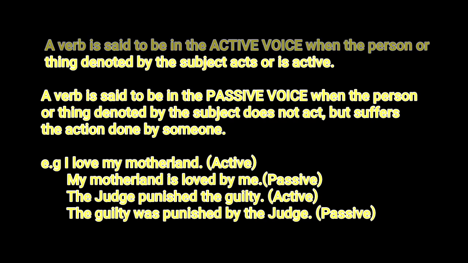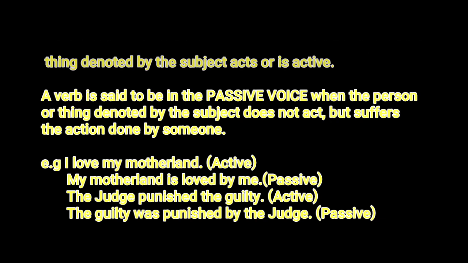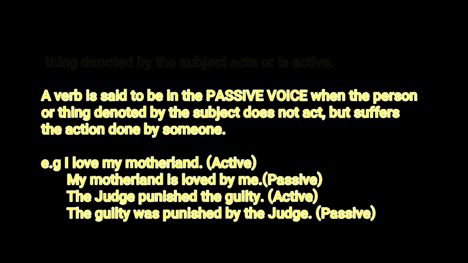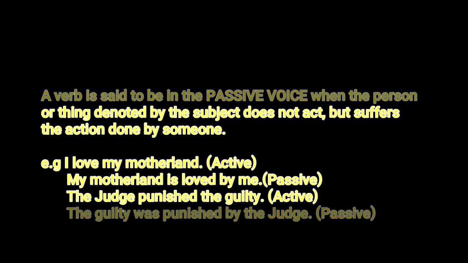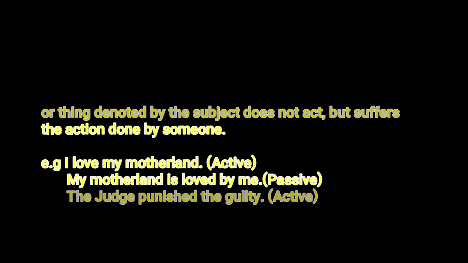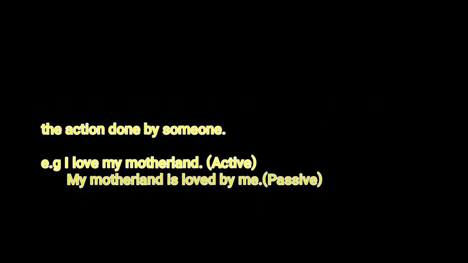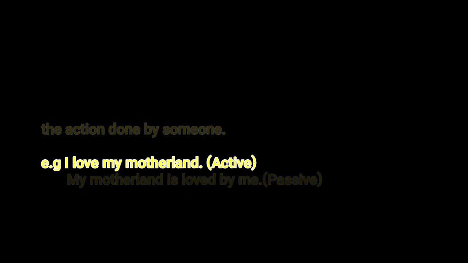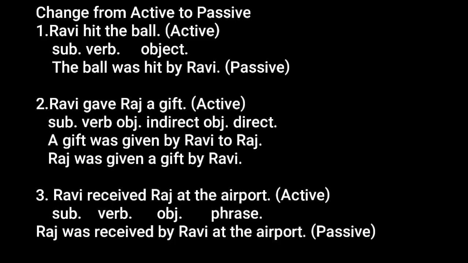I love my motherland. This is in active voice. My motherland is loved by me. This is passive voice. The judge punished the guilty. The guilty was punished by the judge. This is in passive voice. Now students, let's see the changes that we have to make when we are changing active to passive voice.